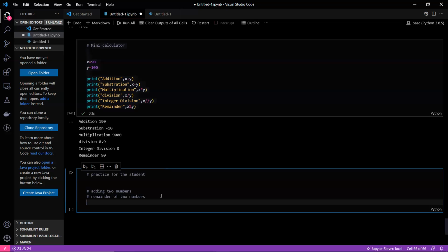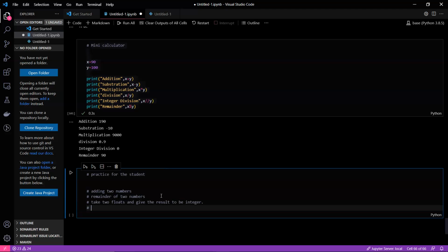If you want to utilize the type variable, take two floats and give the result to be... You can make all three programs more intuitive by using a print statement for the above questions.